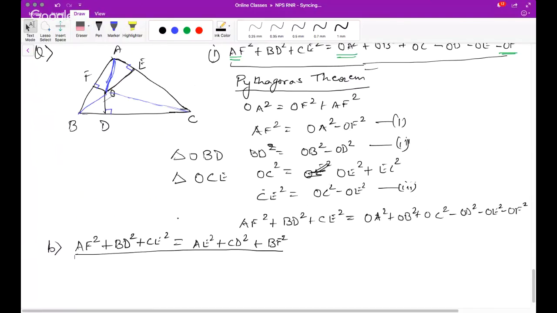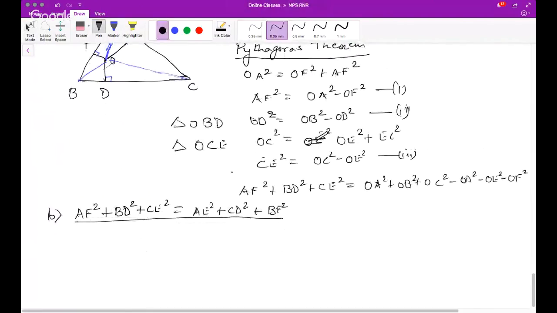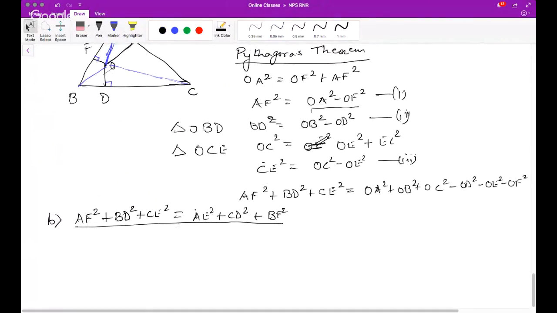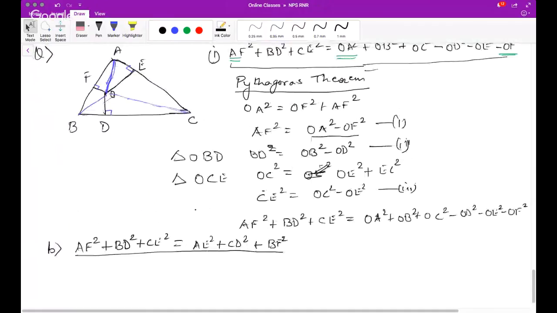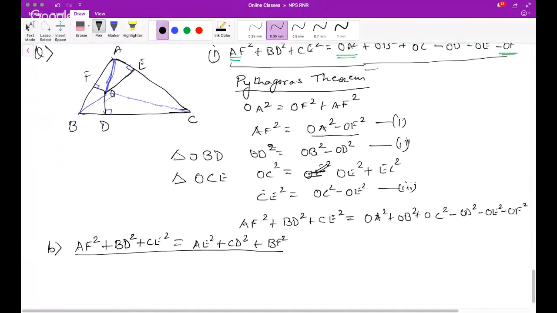So let's find out AF square. From here, AF square is OA square minus OF square, given. Now let us find out AE square. AE square will be nothing but OA square minus OE square.